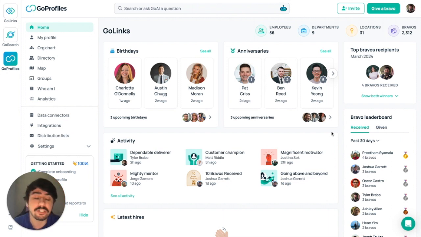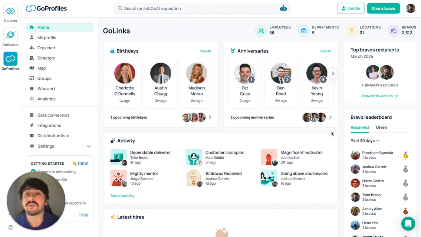So whenever you ask a question to our GoAI Chat, it's going to pull from two things. It's going to pull from your HRIS system, which is good for anniversaries as well as org charts. So maybe you want to find out when somebody started at the company, or maybe you wanted to also find out who your direct manager is. It's really good for that.